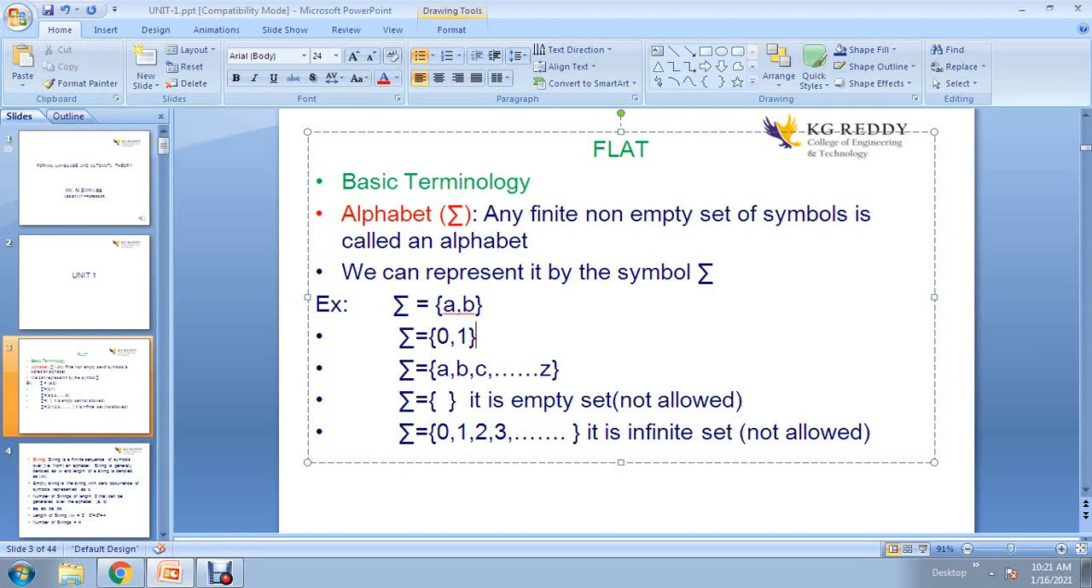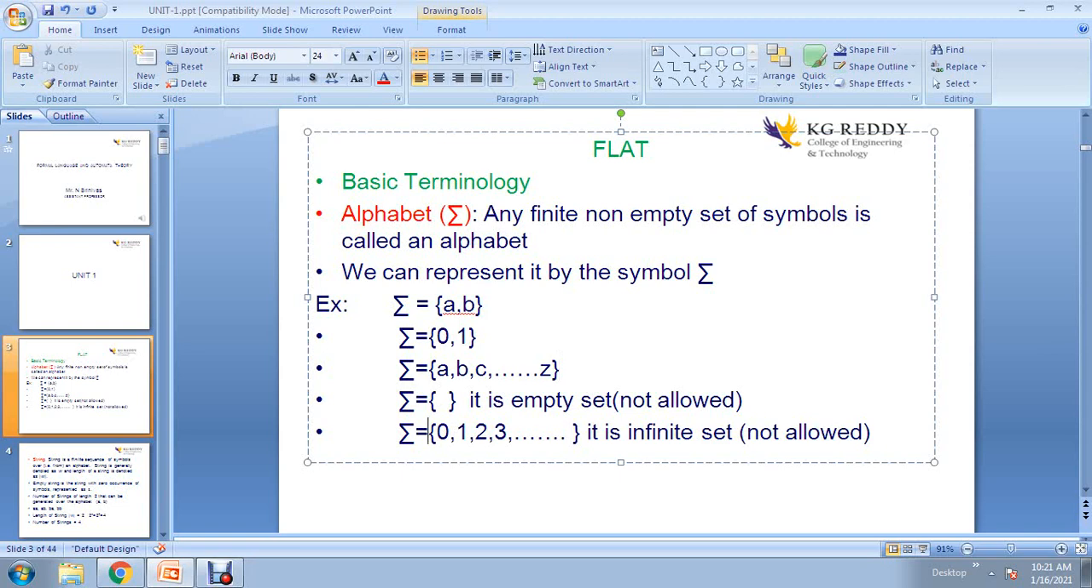And the third one you can see, a comma b comma c comma up to z. Again it is finite, it is not infinite. Finite means it is countable, we can count the numbers. A limited number of symbols are available, that's why we call it finite. And the fourth example is an empty set. It is not containing any symbol, so it is empty. According to the definition it is not allowed. Why? Because only a finite non-empty set of symbols is called an alphabet.